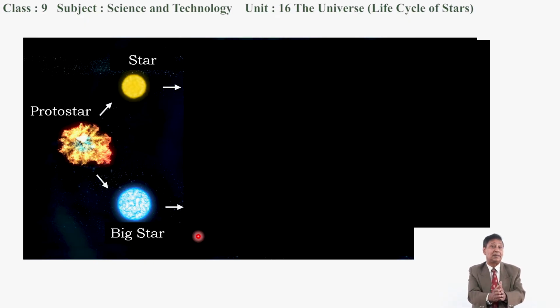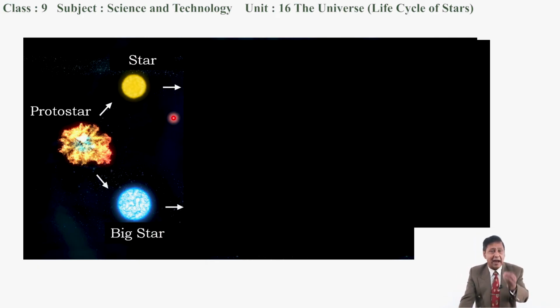If surface temperature is less than that, then it appears yellow. The Sun is a yellow colored star. And if the surface temperature of a star is less than that of the Sun, then it appears as a red colored star. That's why the color of a star also depends upon its surface temperature. A protostar can form a very huge star like this, a big star or a small star.